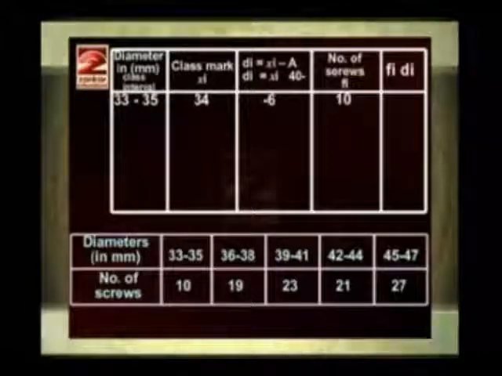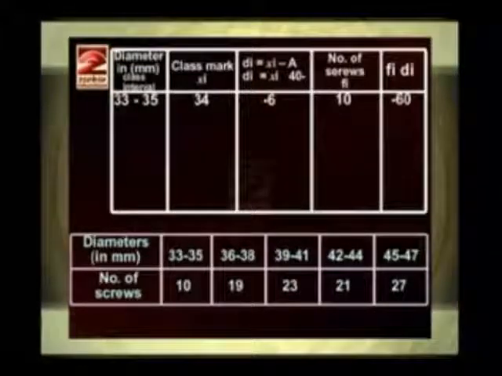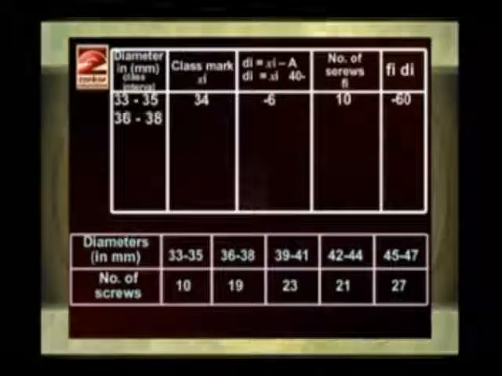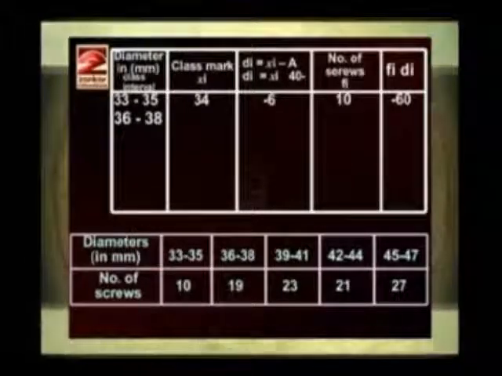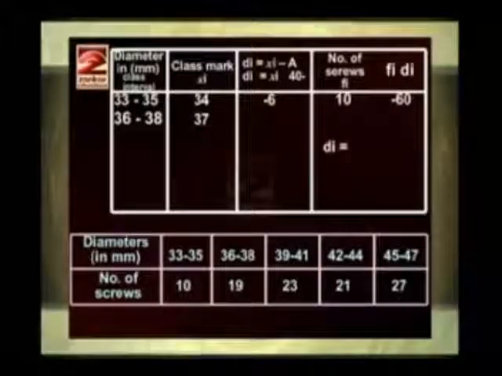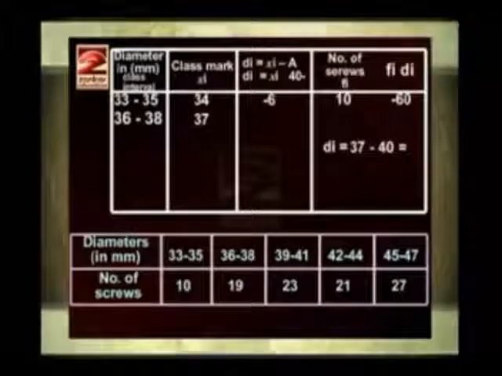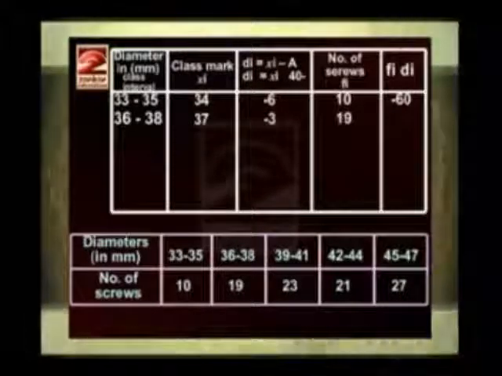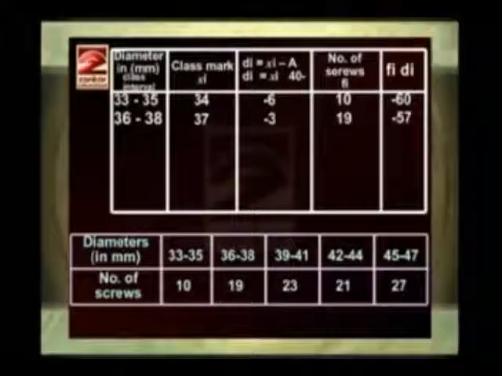Then fi is equal to 10 and therefore the product is minus 60. The next class interval is 36 to 38. So xi is 37 and di is equal to 37 minus 40, that is minus 3. Frequency is 19, so the product is minus 57.